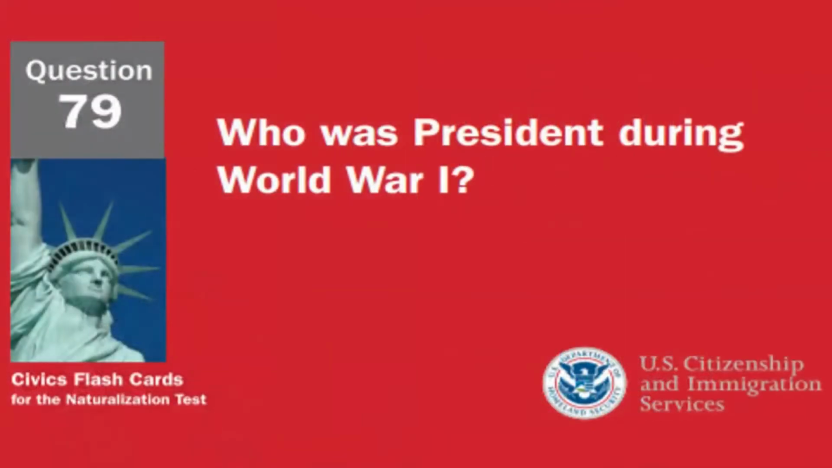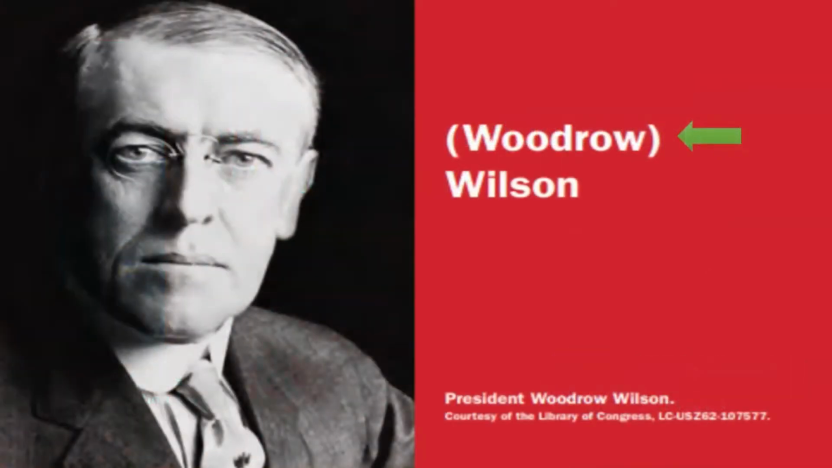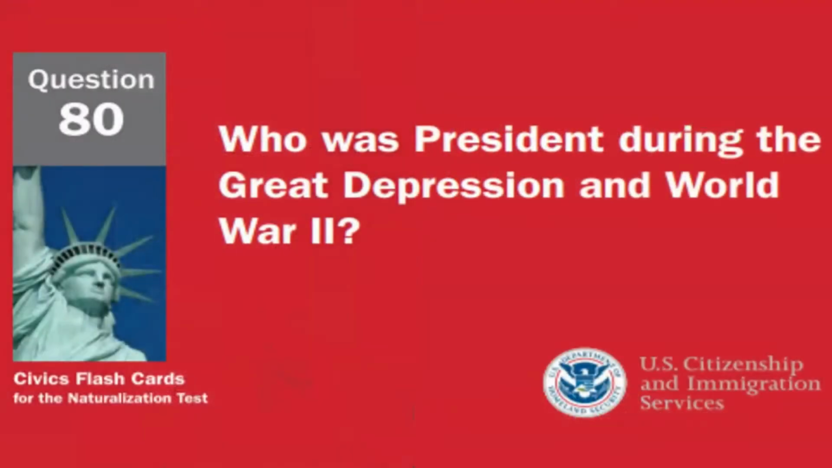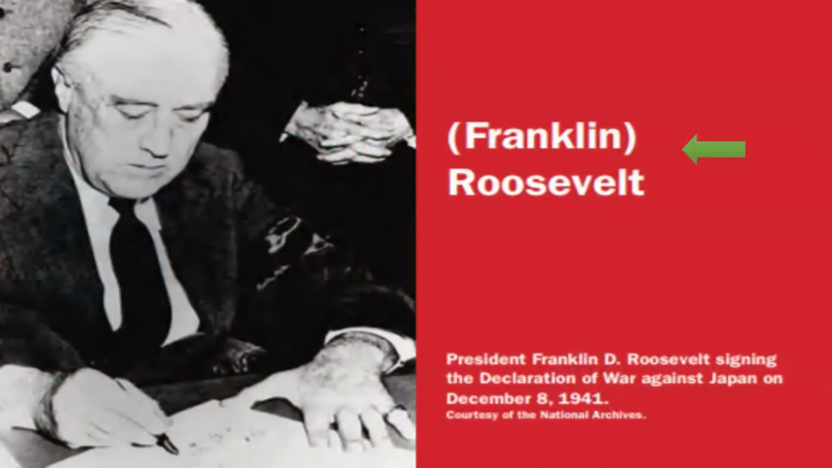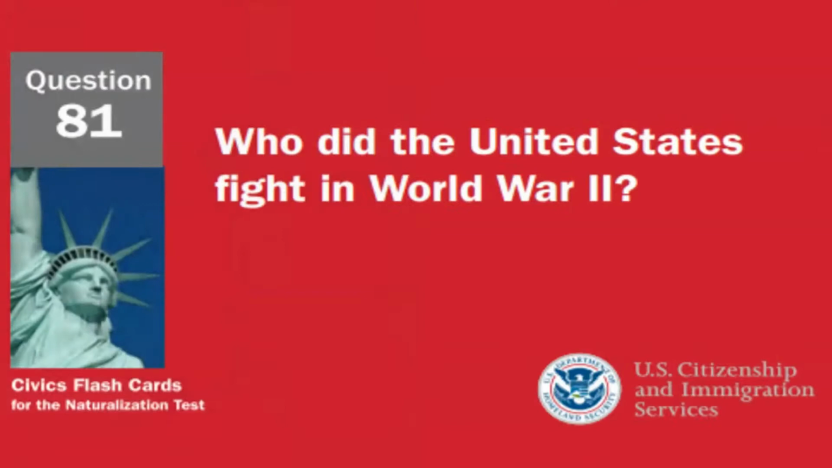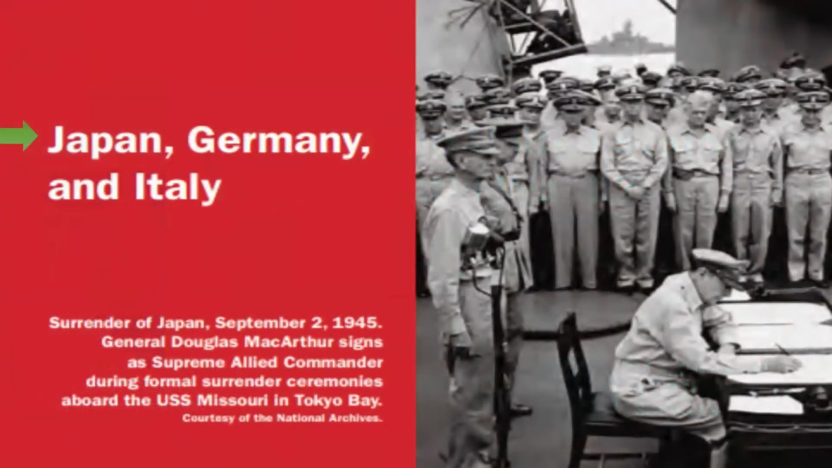Who was president during World War I? During World War I, Woodrow Wilson was president. Who was president during the Great Depression and World War II? During the Great Depression and World War II, the president was Franklin Roosevelt. Who did the United States fight in World War II? The United States fought Japan, Germany, and Italy during World War II.